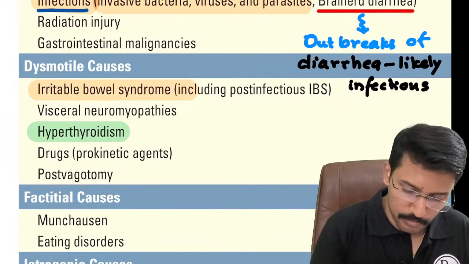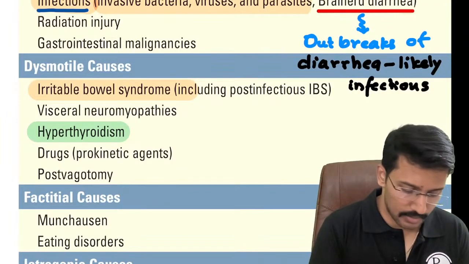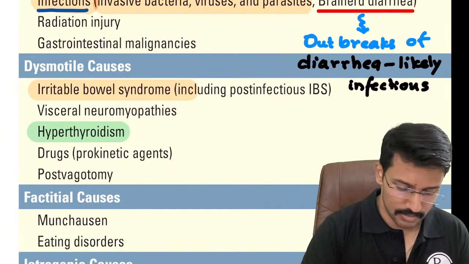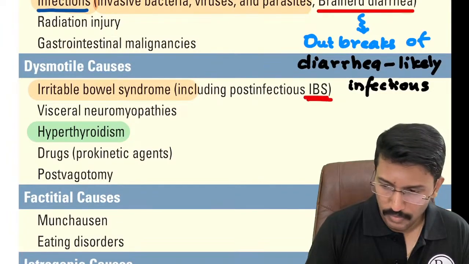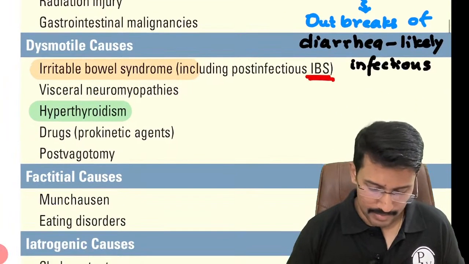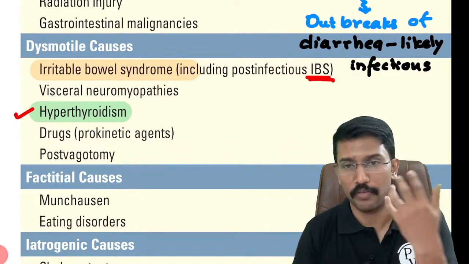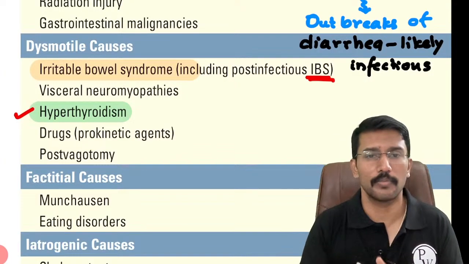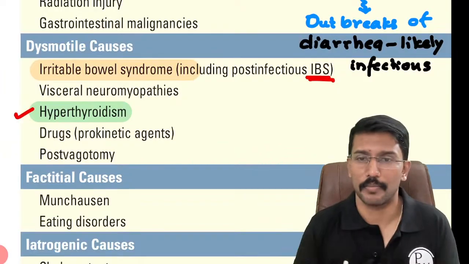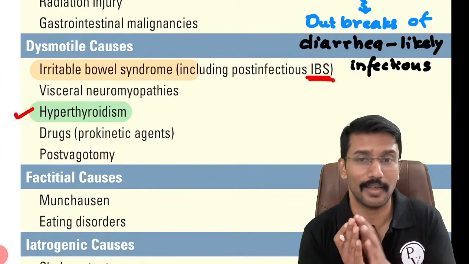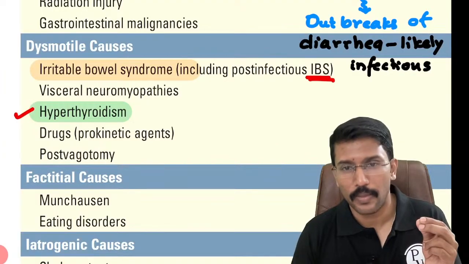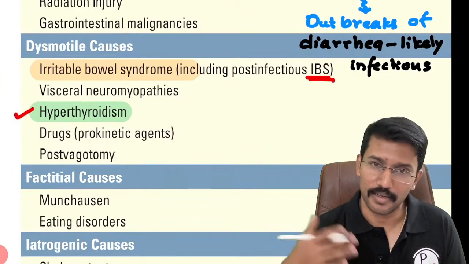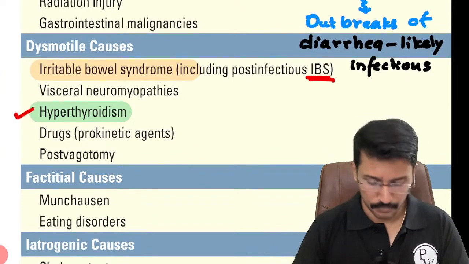Okay. Now dysmotile causes is where intestinal motility can be increased, and intestinal motility can be increased in various conditions. One of the condition is inflammatory bowel disease, and then hyperthyroidism, right? Whenever you talk about hypothyroidism, we say constipation. In fact, it's one of the presenting complaints. Similarly, patients with hyperthyroidism, they present with diarrhea. Why? Because in hyperthyroidism, there is increased sympathetic nervous system activity, right? So that increases your intestinal motility and that can cause diarrhea. Clear? Okay.